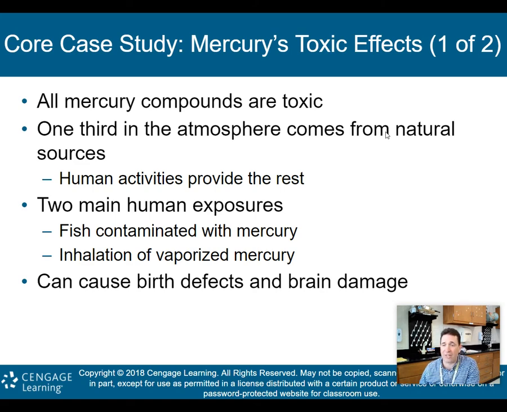You may have heard about this. For instance, some fish you don't want to eat a lot of because they could have some mercury contamination to it. We'll talk about that biomagnification as you go through the trophic levels. And by the time you get to fish, which are a little higher up on the food chain, the magnification of that mercury becomes a little bit greater. And as a result, could be harmful to our health. And inhalation of vaporized mercury is also another main cause of human exposure.